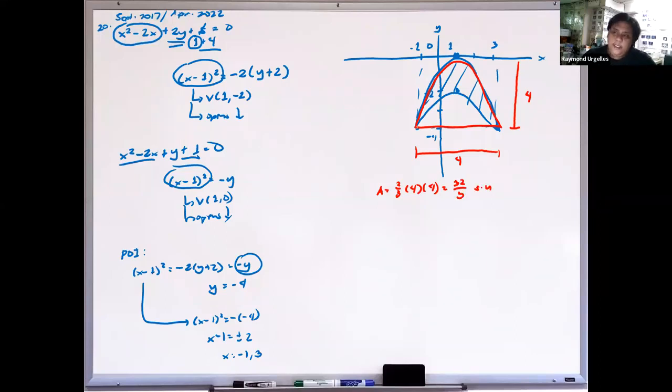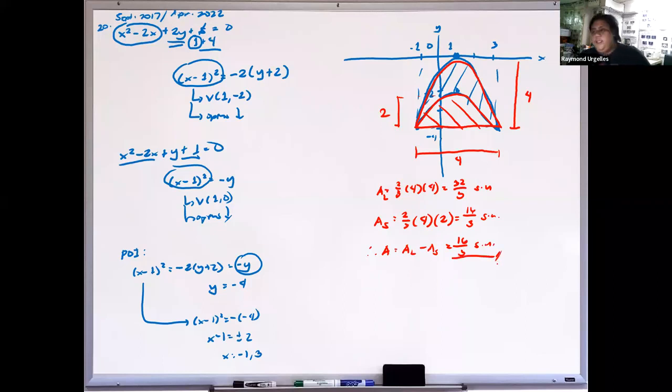So tapos itong part naman na to, so we have this area, that's the smaller parabola. So ito tawagin ito as larger parabola sa Isabel. So for the smaller parabola, again that's 2/3. The base is 4 units, but this time yung height natin is only 2 units, so we have negative 2 minus negative 4. So ibig sabihin, this is 2 units, this is 16 over 3 square units. So therefore, our area here will be larger minus smaller lang. So 32 over 3 minus 16 over 3, that is 16 over 3 square units. So kaya yung sagot natin dito is letter D.